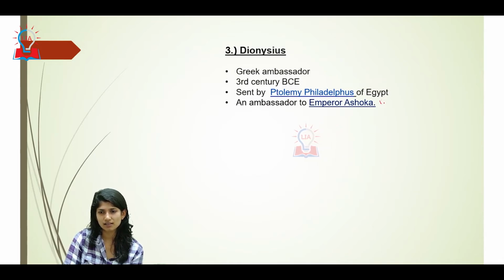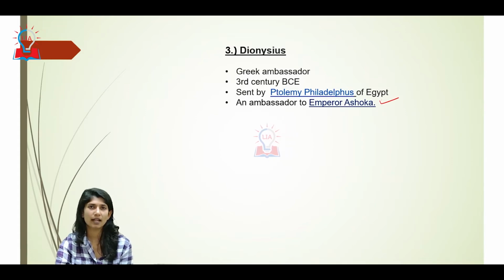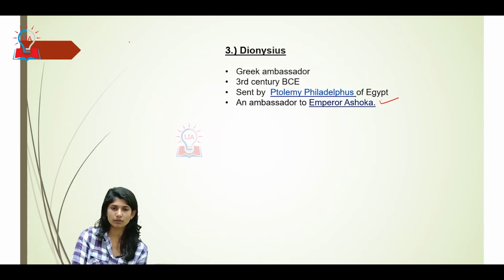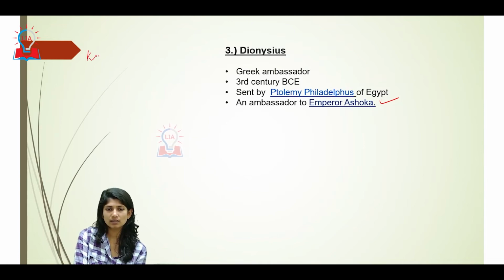Here it is Ashoka. Now Greek ambassadors, or the foreign travelers as we call them, had immense benefits. In what way? First, the kings associated with them were exposed to the wide culture of Buddhism.